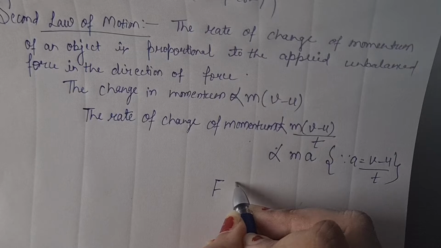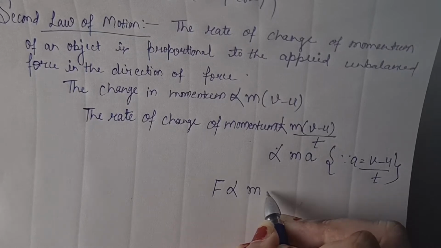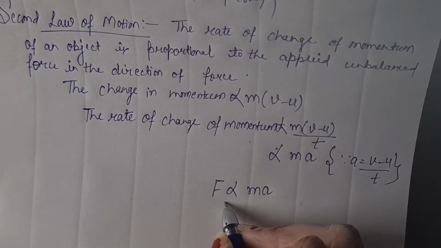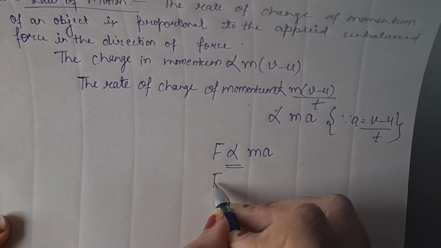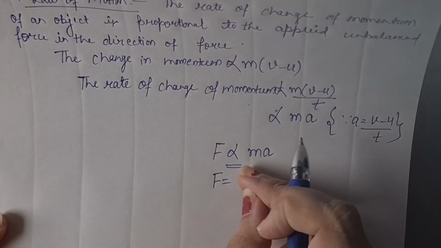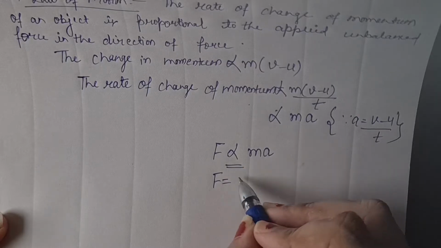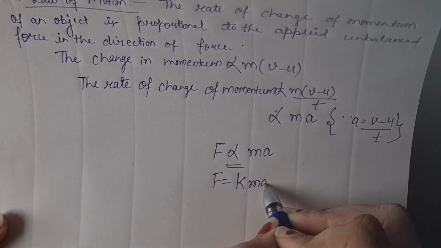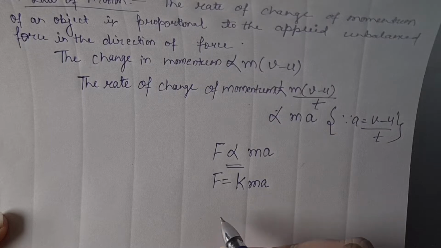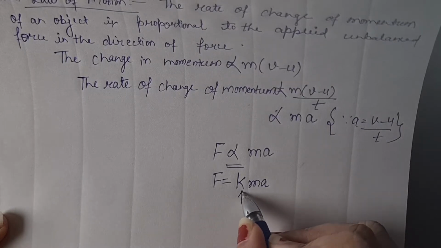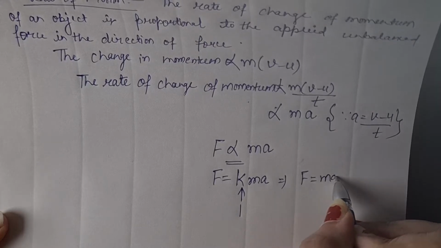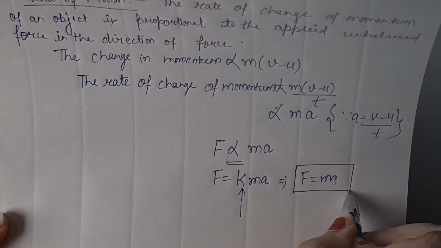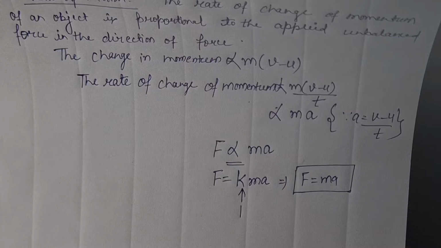So F is directly proportional to ma. डायरेक्टली प्रोपोर्शनल का साइन हमें इक्वल टू में चेंज करना है तो उसके लिए कांस्टेंट होगा. Whenever we change the directly proportional sign into the equal sign, then there is a constant k, so F is k times ma, right? So if we take k as 1, F equal to ma, where F is the force, m is the mass and a is the acceleration.